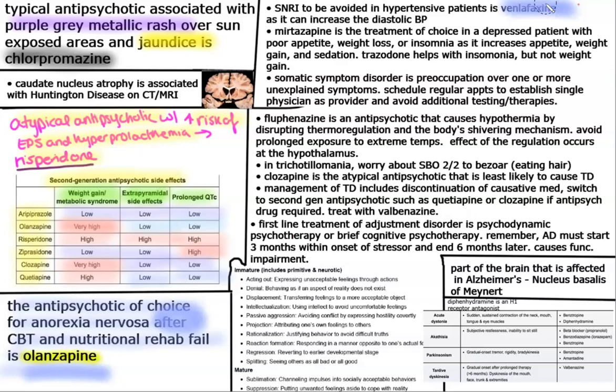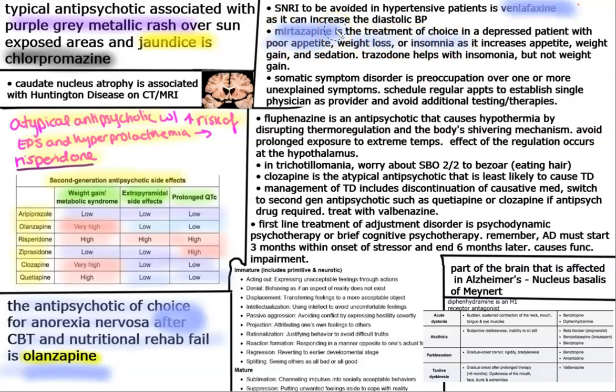The next medication that we're going to talk about is mirtazapine. Remember, mirtazapine is the treatment of choice in a depressed patient with poor appetite, weight loss, or insomnia, as it increases appetite, weight gain, and sedation. I know that you may get confused and think, well, what about trazodone? Trazodone can help with insomnia, but it's not going to help with the weight gain. So mirtazapine is that triple punch where it can help with appetite, weight gain, and sedation. If you have a depressed patient with poor appetite, weight loss, and insomnia, mirtazapine is your go-to medication.